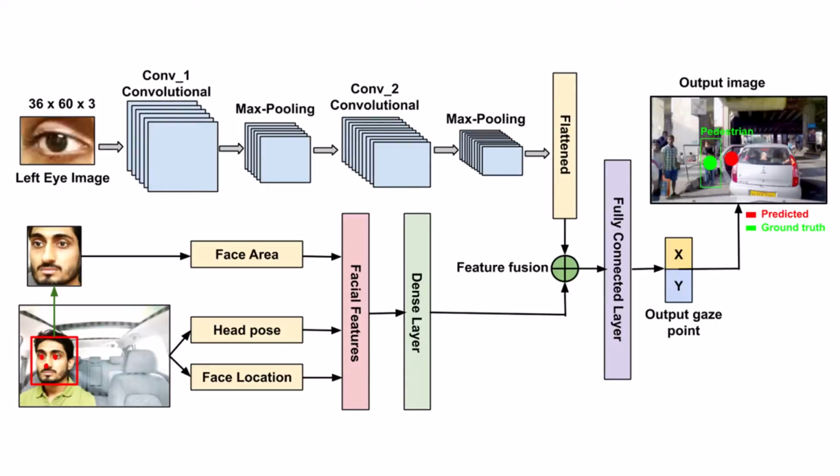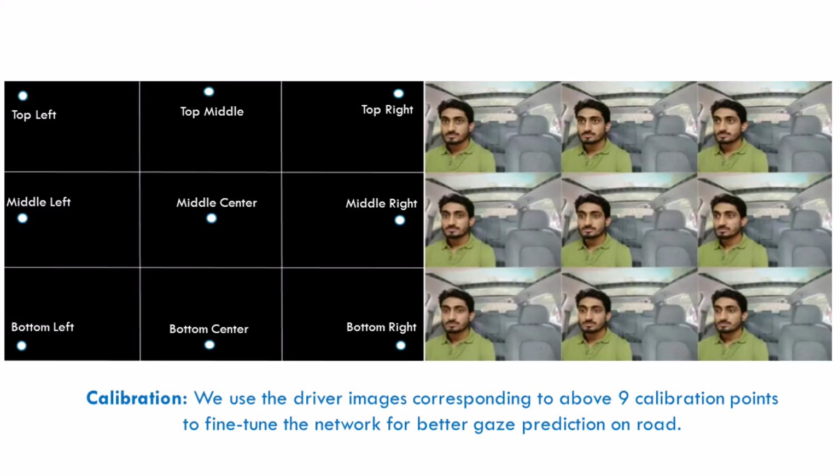We also introduce I-DGAZE architecture for predicting driver gaze on the road. I-DGAZE is a late fusion convolutional neural network with 2 branches. We input an eye image to one branch and the face area, head pose, and face location as input to the second branch of the network. The output obtained is the predicted eye gaze on the road. The green and red points represent the ground truth and predicted gaze respectively. We then use 900 images of drivers looking at 9 calibration points to fine-tune the I-DGAZE network for driver-specific gaze prediction.